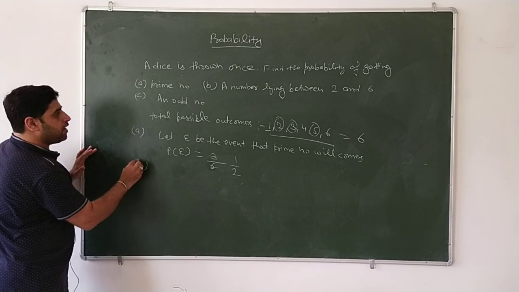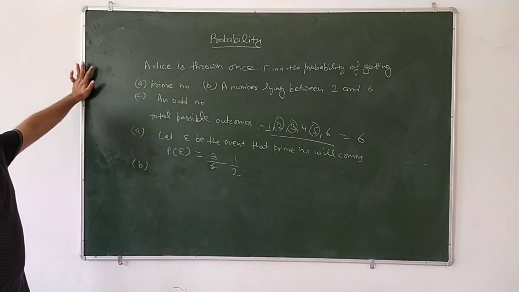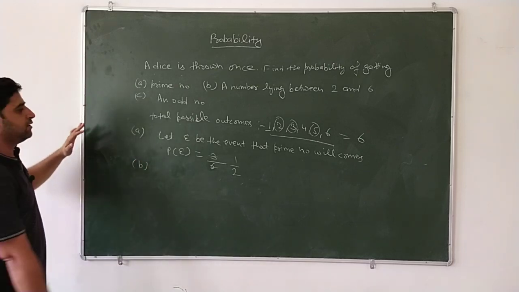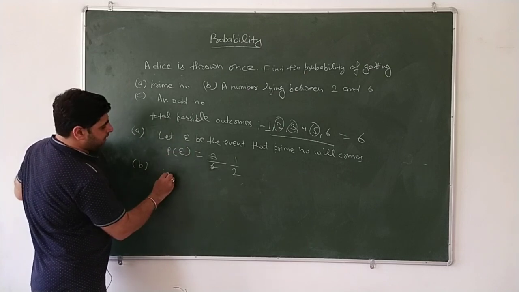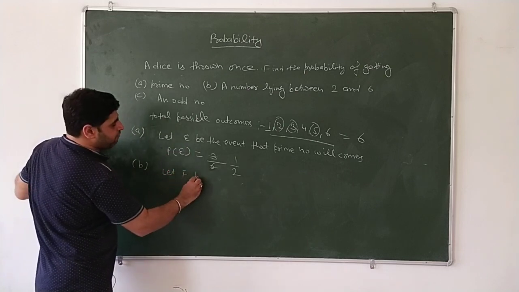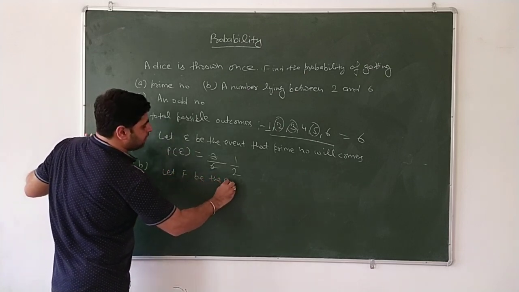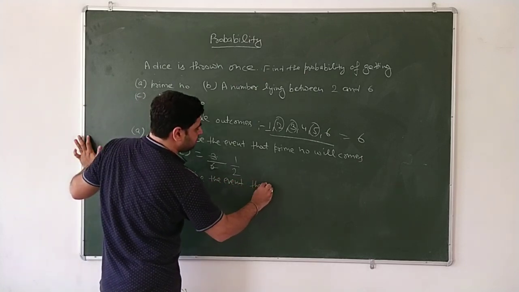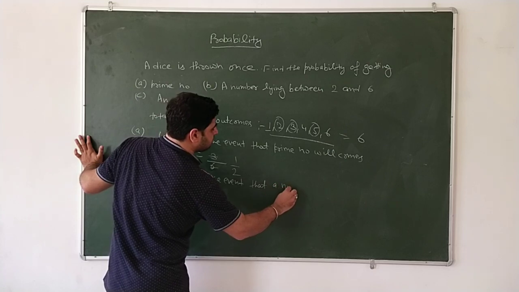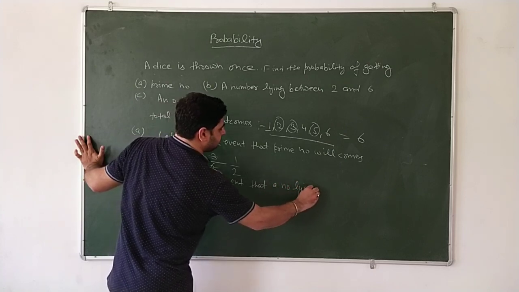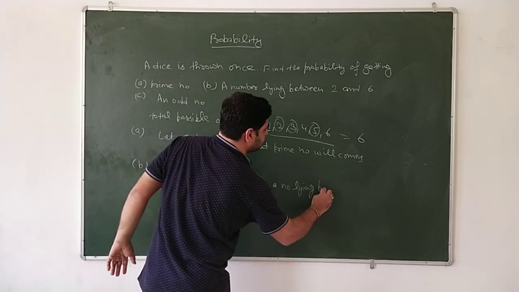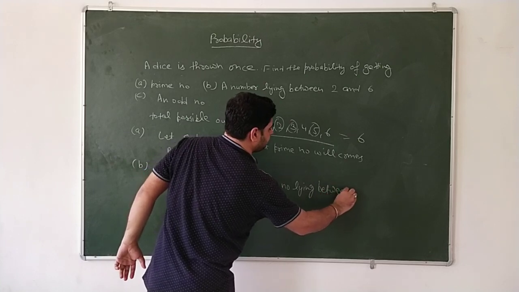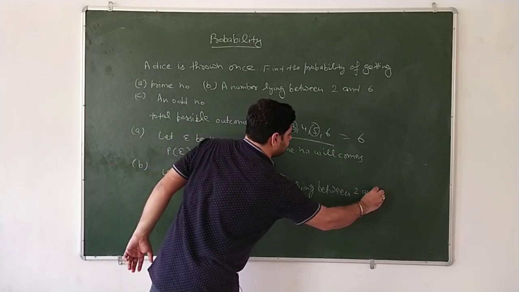Okay. Second part, a number lying between 2 and 6. Here let F be the event that a number lying between 2 and 6 comes.